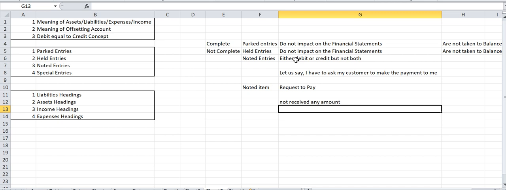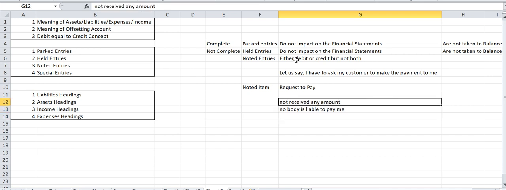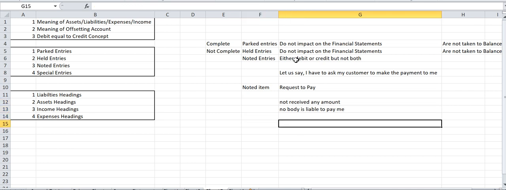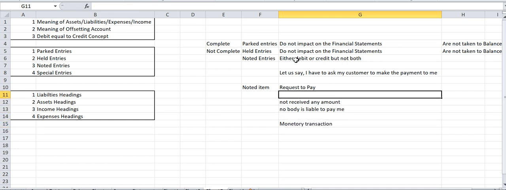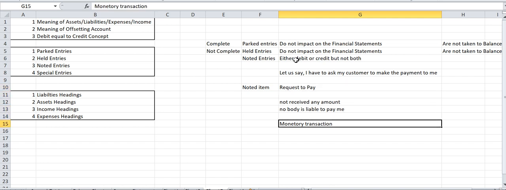I have not received any amount, and nobody is liable to pay me. So this is not a monetary transaction. This is just a simple ask, just a request.